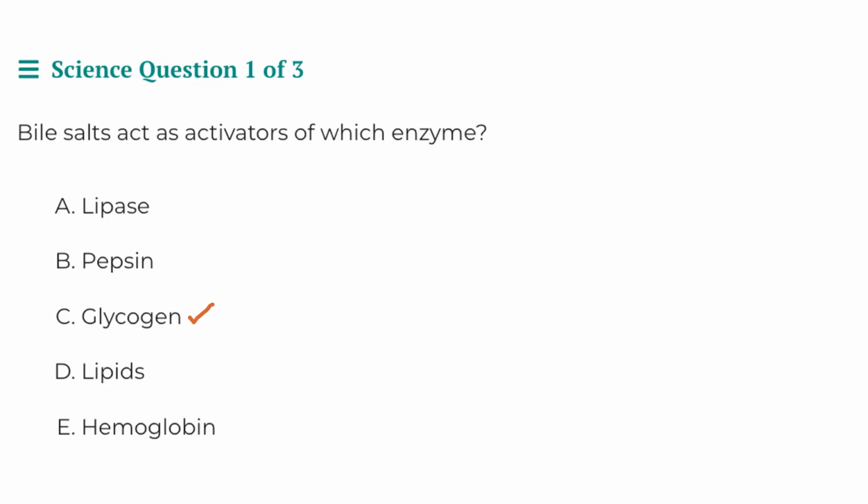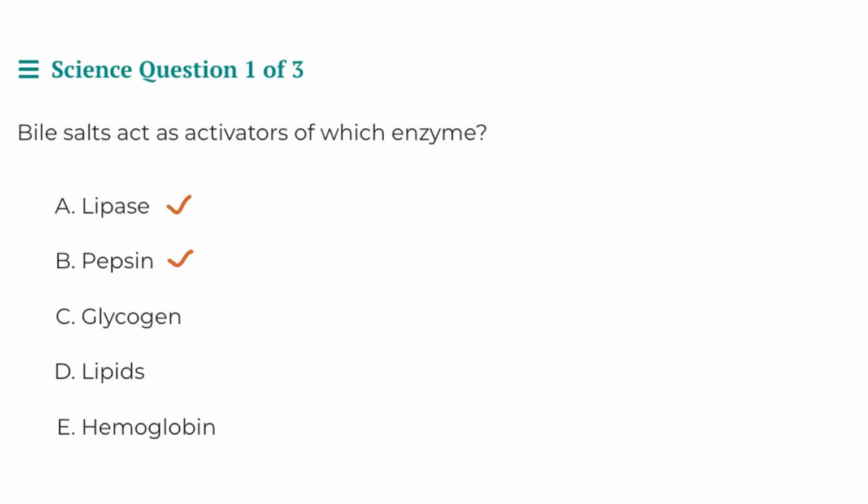Lastly, in the same category, we have glycogen, because glycogen is also not an enzyme and is also not a protein, because glycogen is the stored form of glucose that primarily serves as a source of metabolic fuel for muscles. So for this reason, again, glycogen is not our correct answer. And this leaves us with two remaining options, pepsin and lipase.